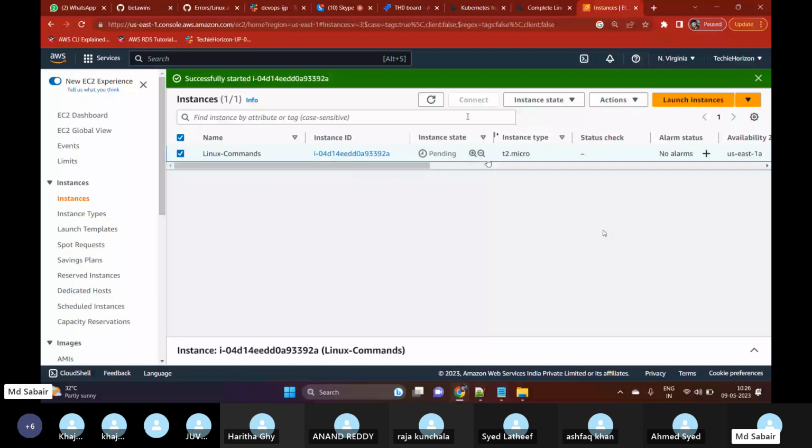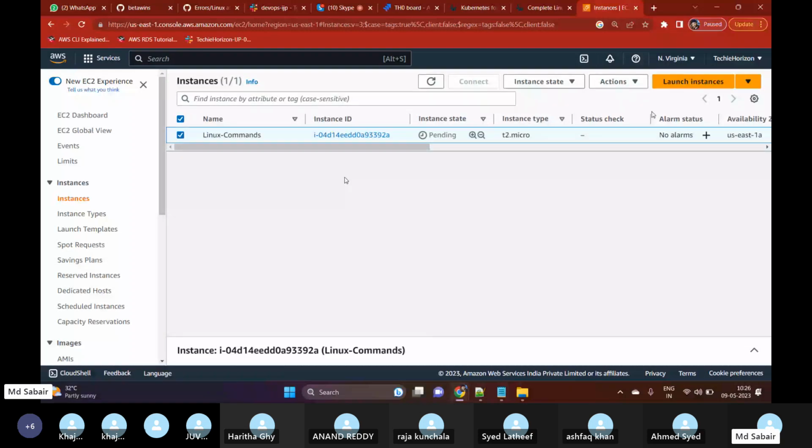How do we connect to any remote server? What is the command? What I have seen is most of you are using Session Manager. I recommend not to use Session Manager. Please use PuTTY, MobaXterm or Git Bash to connect to your servers, because in real time you might not get access to Session Manager, you will not have that particular role. So make sure to use Git Bash, PuTTY or MobaXterm to connect to your remote machines.